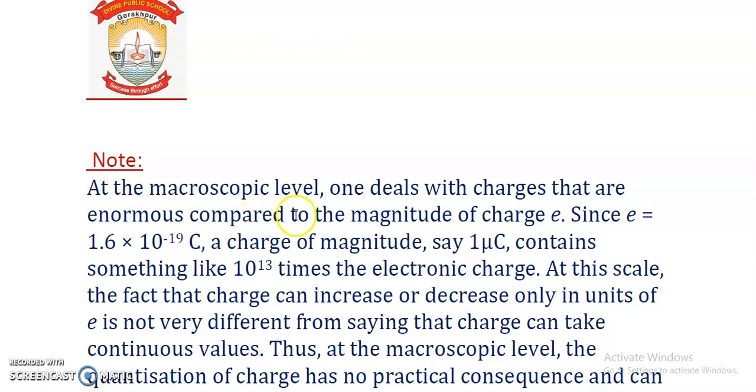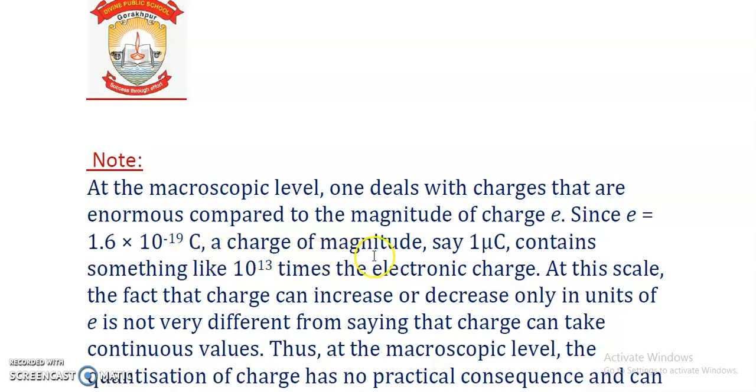At the macroscopic level, one deals with charges that are enormous compared to the magnitude of charge e. e is the basic unit of charge, which we have already studied in the previous lecture. The value of e is 1.6 × 10^-19 coulomb. I have already told you in my last videos.